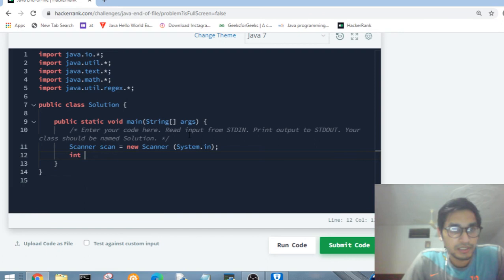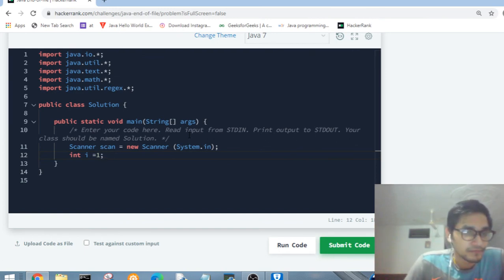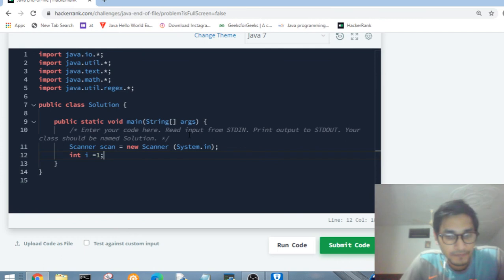Now let me define an integer i with a value of 1. There is a reason behind it: I am starting this variable at 1 because every line number starts with 1, then 2, 3, 4, 5, 6. So I have decided that the first value of the variable will be 1.